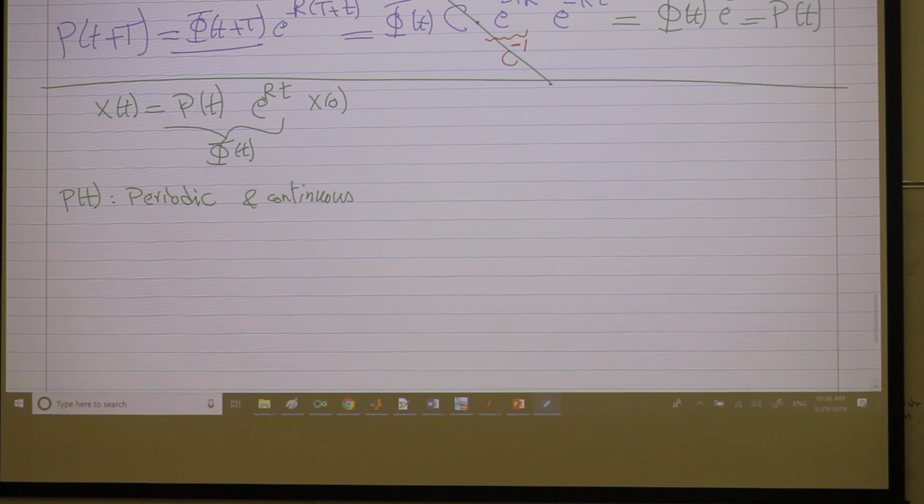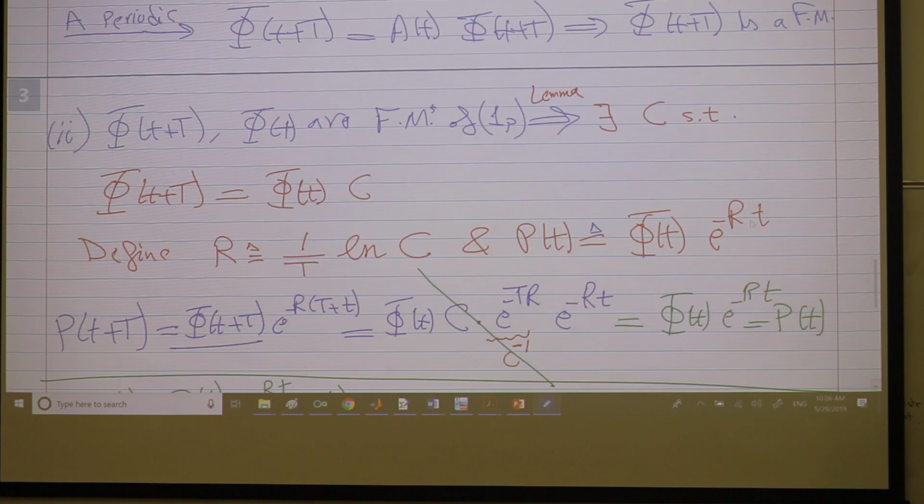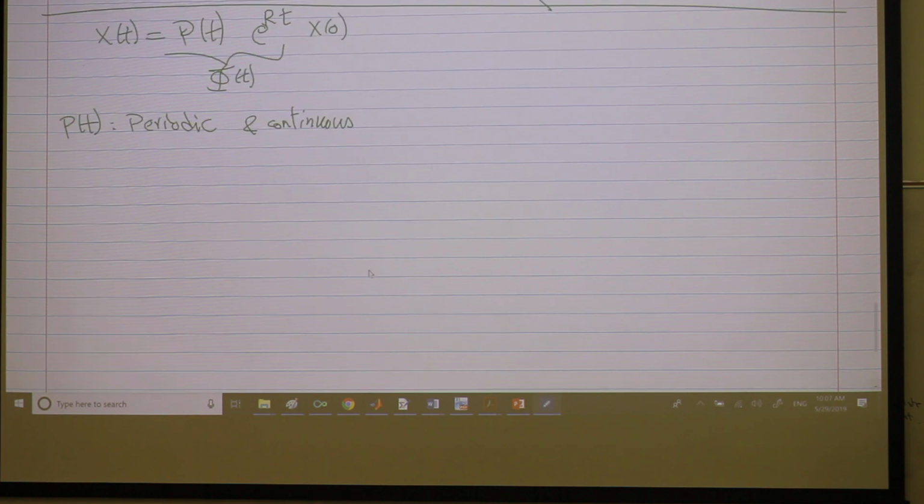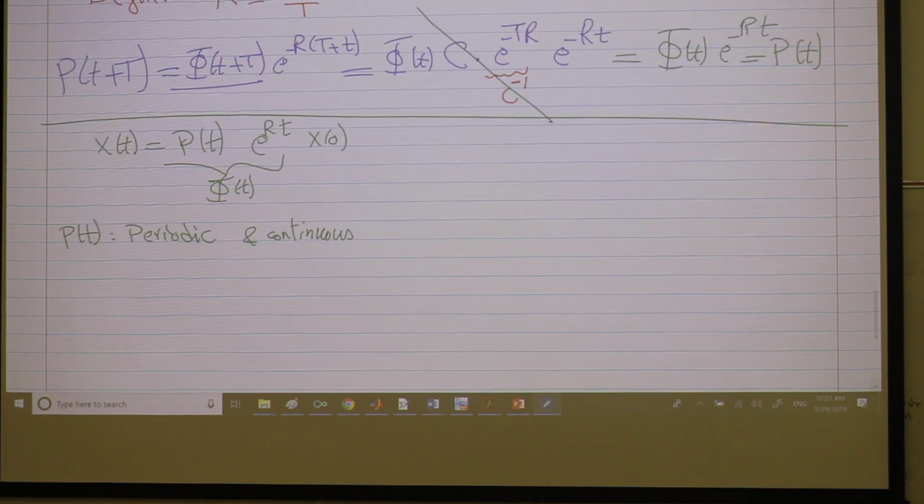Why continuous? Because look at its definition. This is P. Phi is the solution of the differential equation. It's more than continuous. This matrix is very nice. So this is at least continuous, more than continuous actually. Periodic and continuous implies that it's bounded. It cannot blow up.